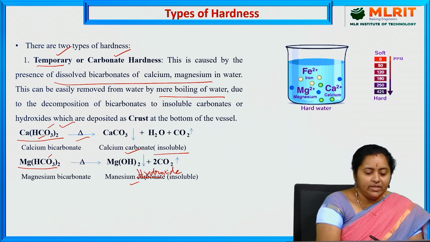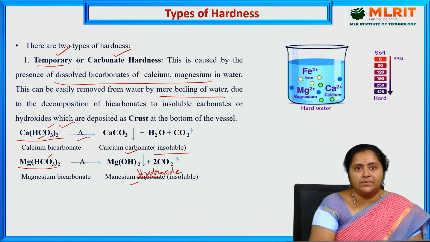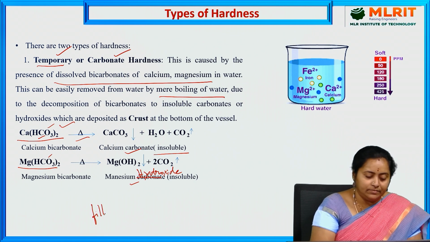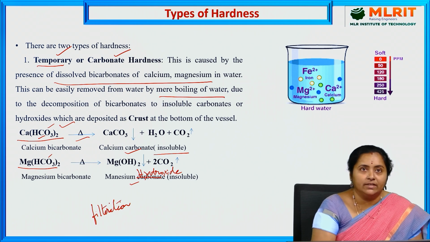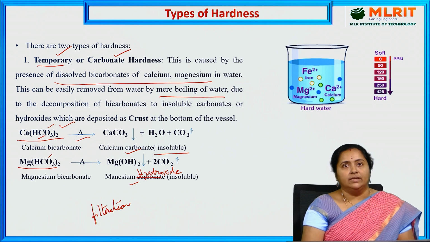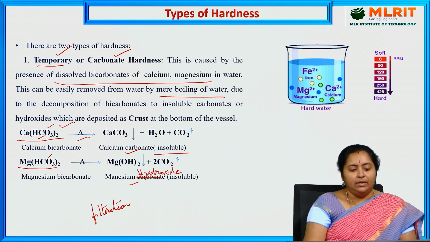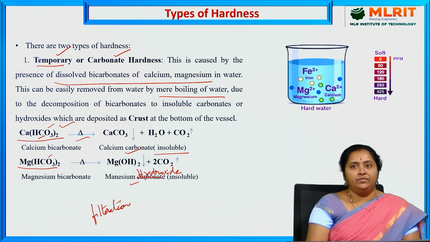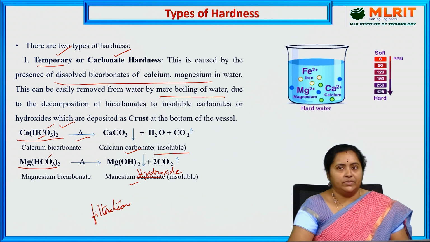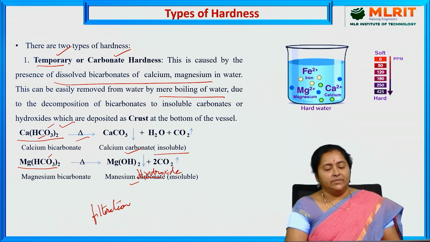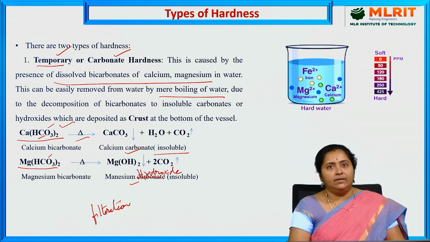So these are converting into insoluble precipitates which can be easily removed by adopting the filtration technique. That's why it is named as temporary hardness. Temporary hardness is produced due to the presence of dissolved bicarbonates of calcium and magnesium that were present in the water sample. So this can be easily removed by boiling the water sample.